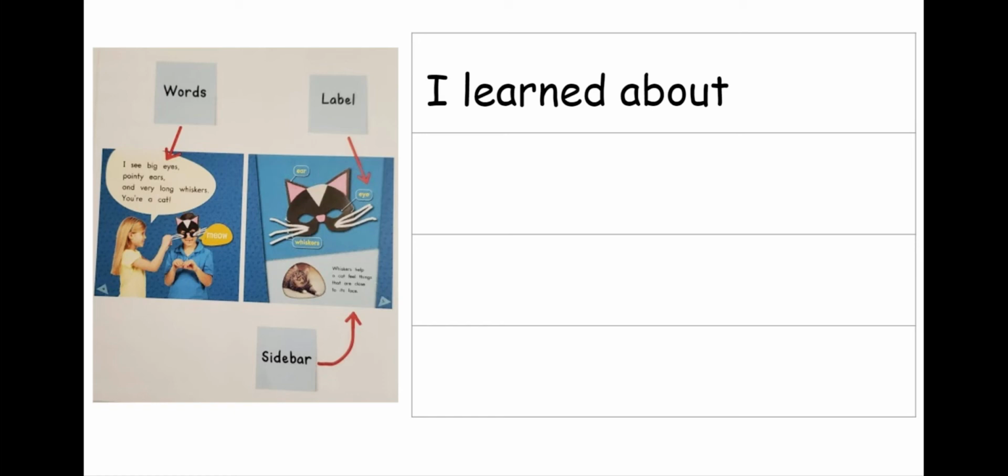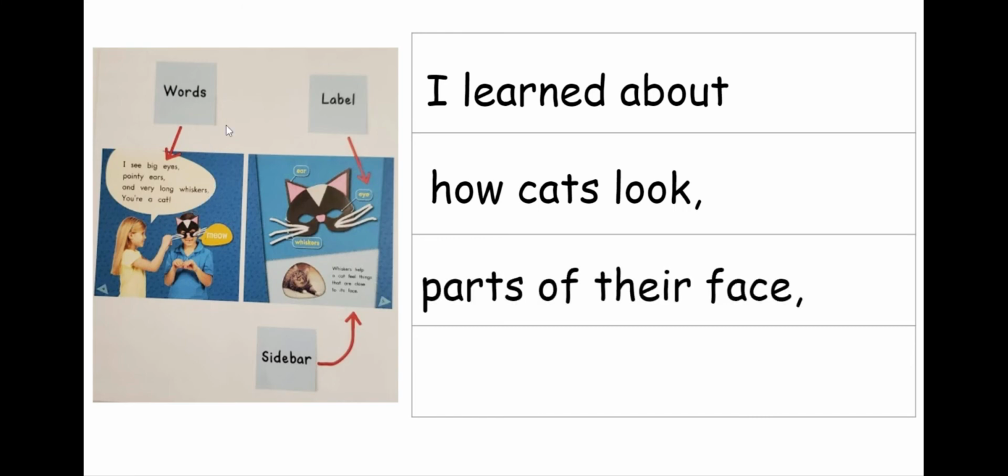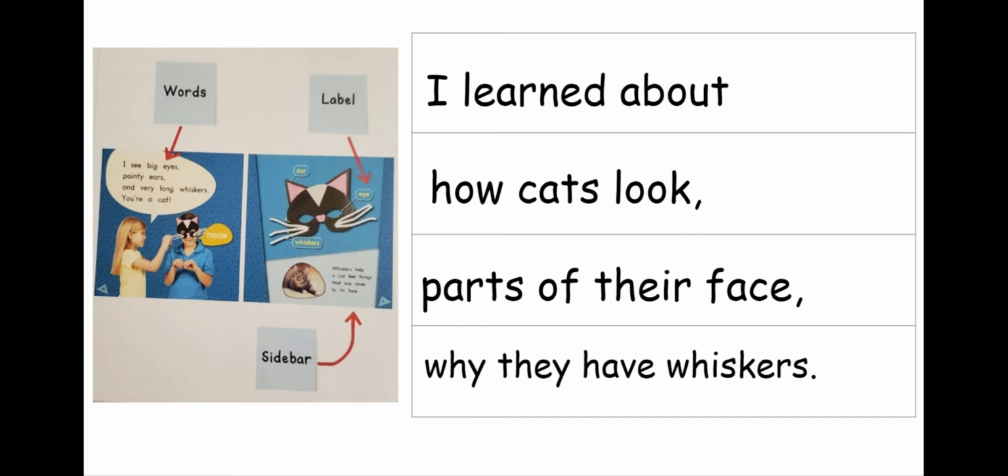So using this page in this book about cats, I can write something like, I learned about how cats look. I can see that by reading the words. I learned about the parts of their face, and I can share that information because I learned it in the labels. And why they have whiskers. So here it is. They have whiskers because in the sidebar, there was more information. So this is an example of how you can look at a page and use all the parts on the page to help you learn more.